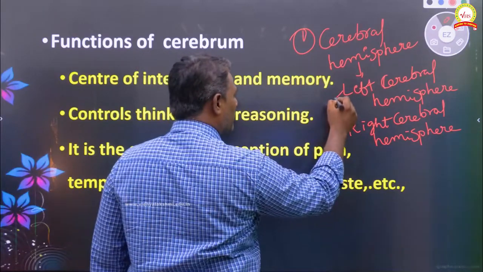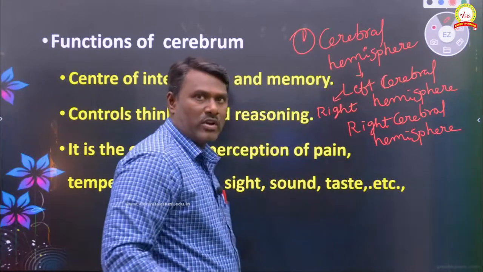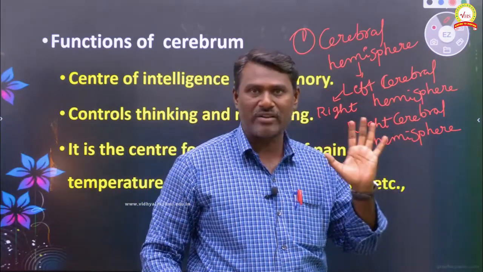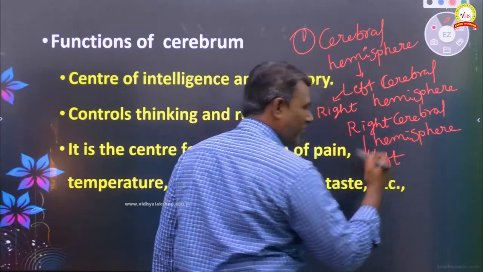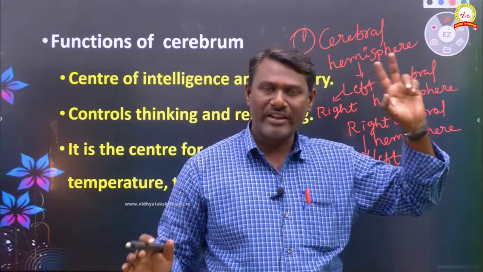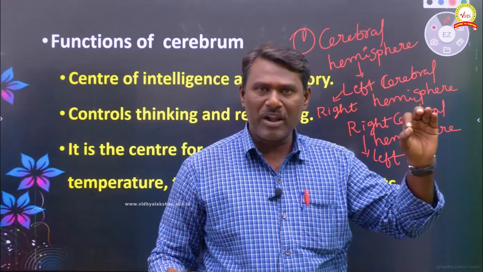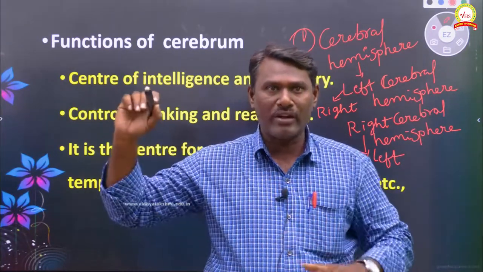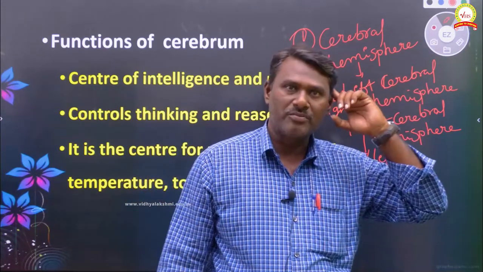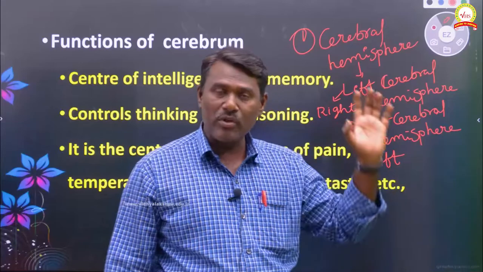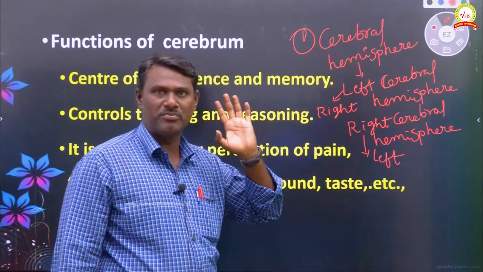The left cerebral hemisphere controls right side body activities, whereas the right cerebral hemisphere controls left side body activities. See the differentiation. Whatever I am writing on the board using my right hand is controlled by the left cerebral hemisphere, whereas the activities I am doing on the left side are controlled by the right cerebral hemisphere. This is one of the functions of the cerebrum.